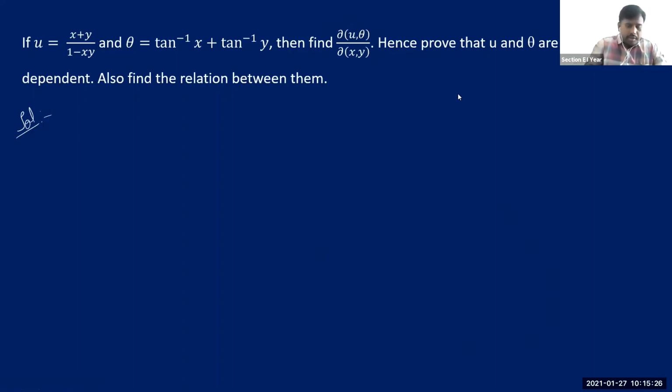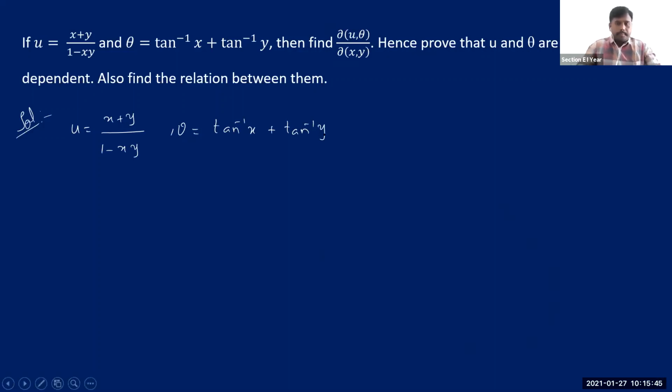I'm just writing the functions that you are given here. You are given u is equal to x plus y divided by 1 minus xy, and theta is equal to, please try to help me because I'm very poor in simplifications. Now see the Jacobian, I'm just writing the definition first. The Jacobian of u, theta with respect to x and y.